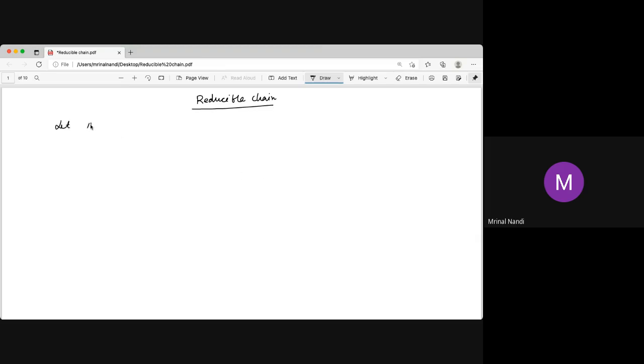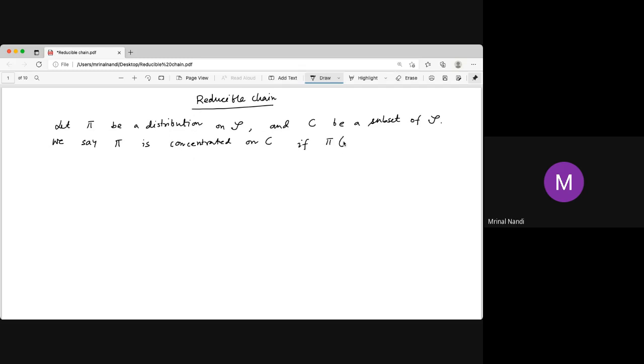Let pi be a distribution on the state space S, and C be a subset of S. Now we say that the distribution pi is concentrated on C if, as the term suggests, pi(x) equals 0 for all x not belonging to C. So outside C, every element has probability 0 under the distribution. This is what it means for a distribution to be concentrated on C.